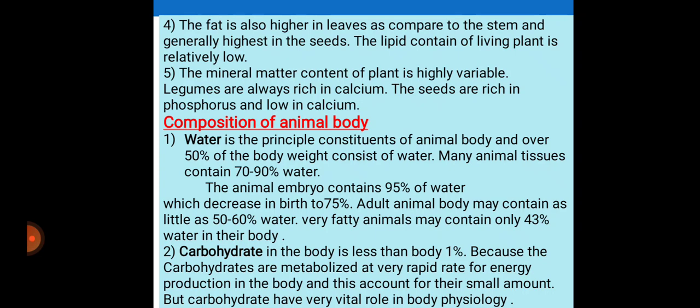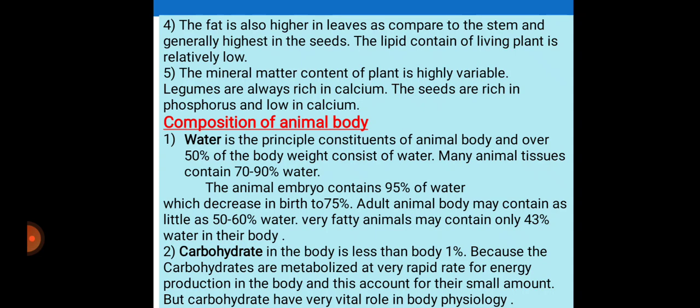The mineral matter content of the plant is highly variable. Legumes are always rich in calcium. The seeds are rich in phosphorus and low in calcium. Now the composition of the animal body. In the animal body, first point, that is water.